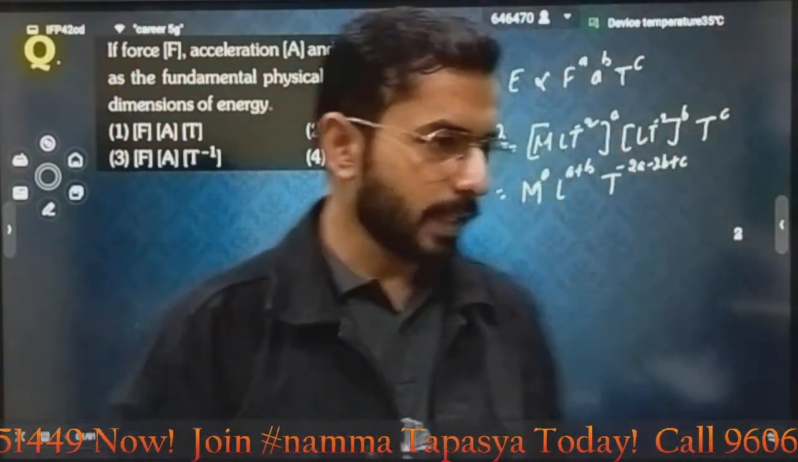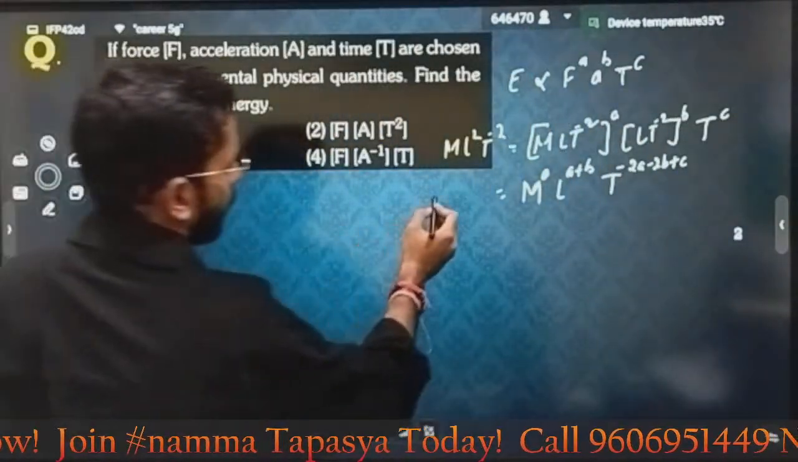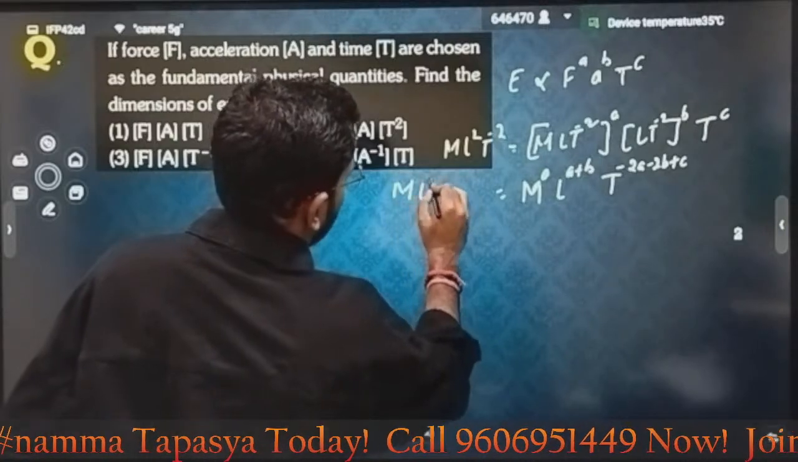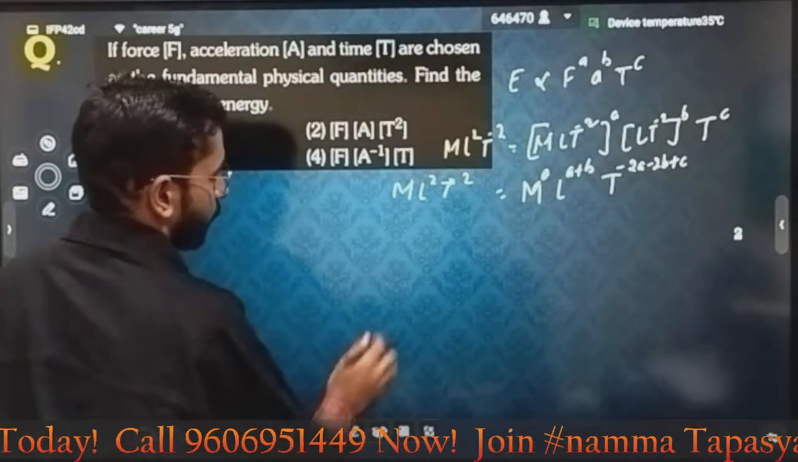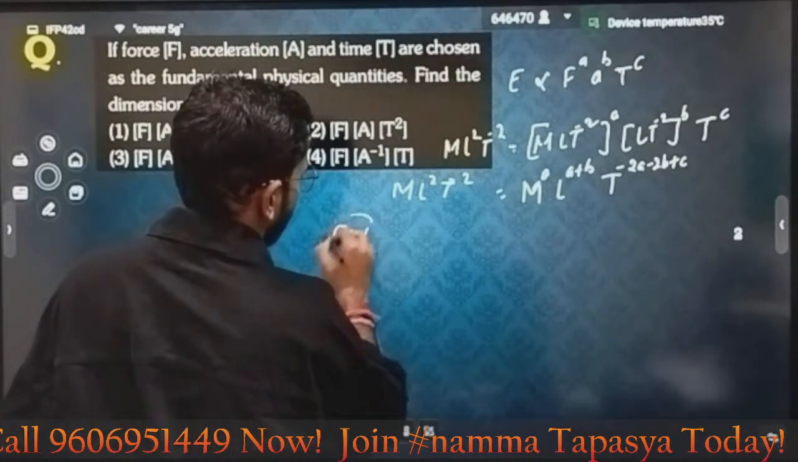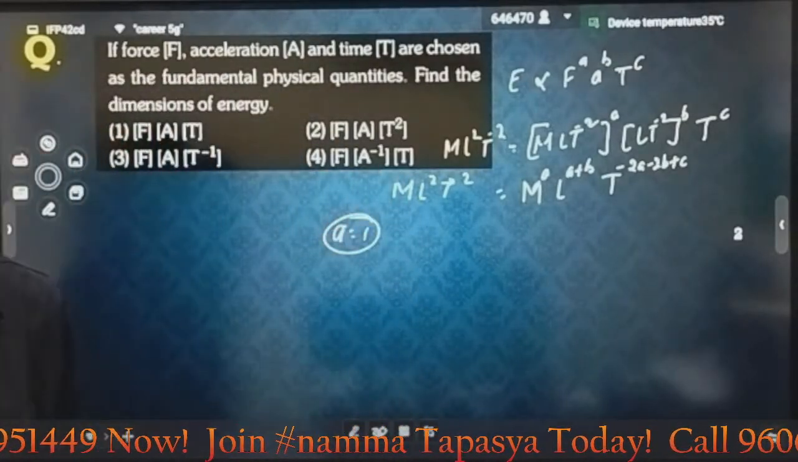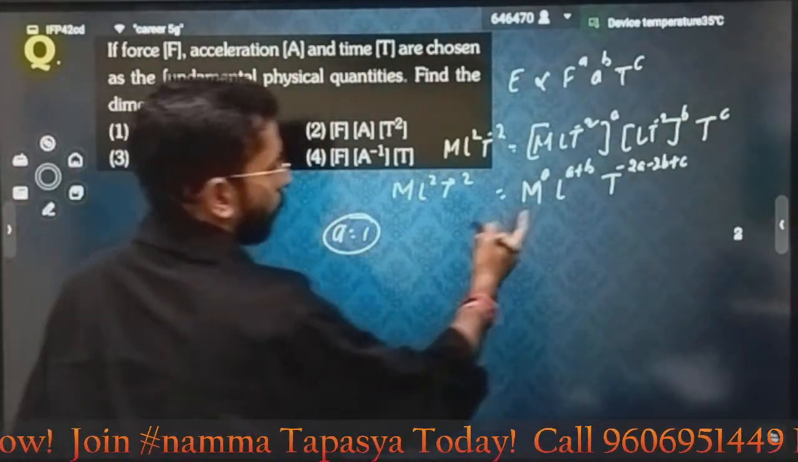Now just compare the right hand side and the left hand side. From comparing both sides, I can simply say that a is equal to 1. Just compare both the sides. I can say a is equal to 1. What else can I say?